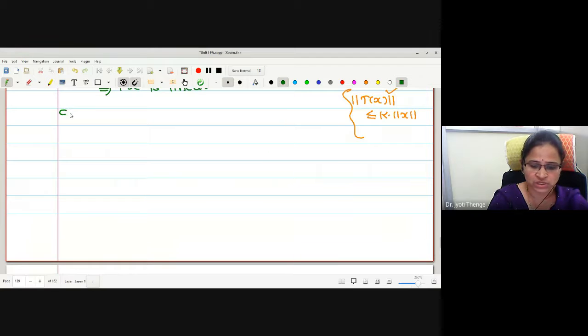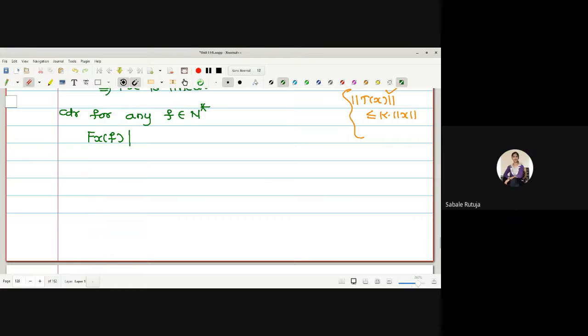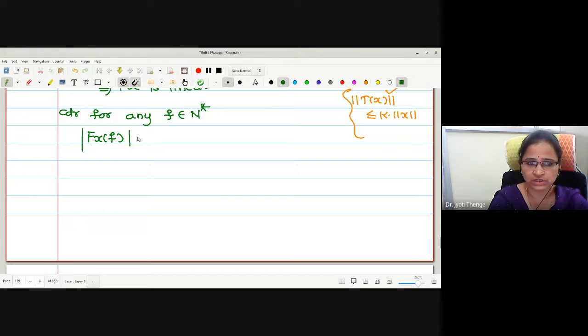Therefore, consider any f in N star, an arbitrary functional in the domain. I am going to consider the modulus of capital Fx operated on f. Try to understand why I am not considering norm.